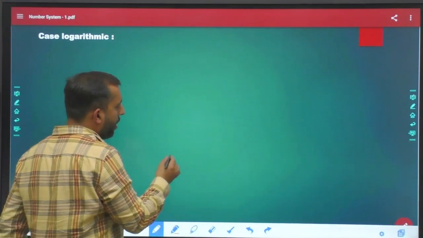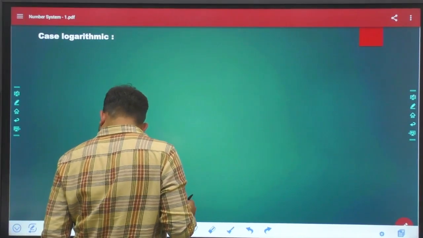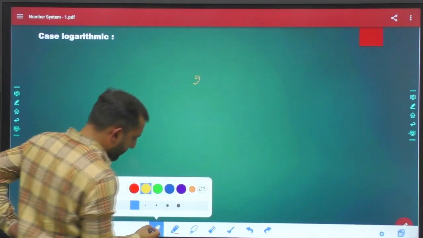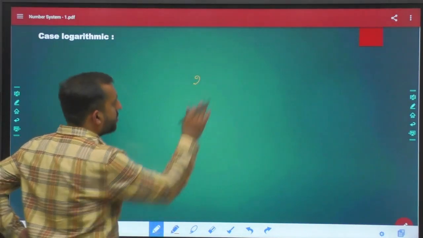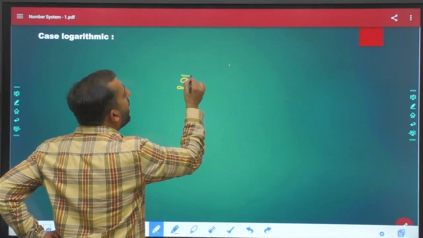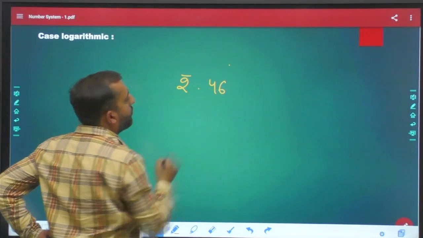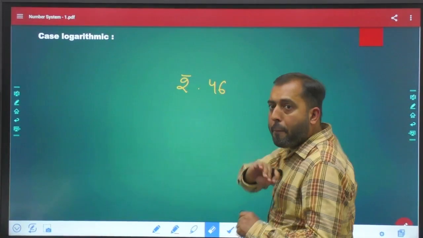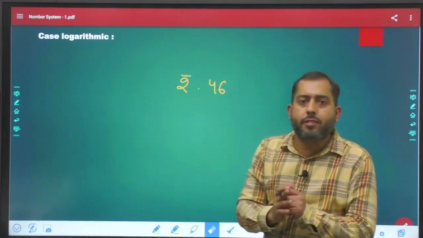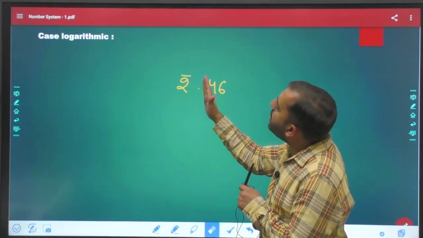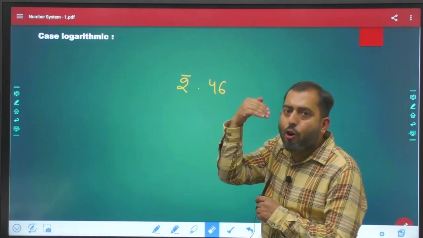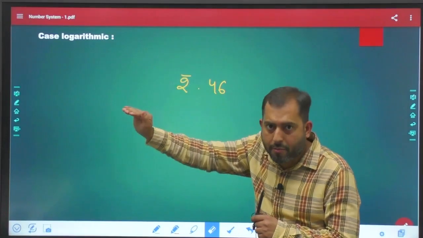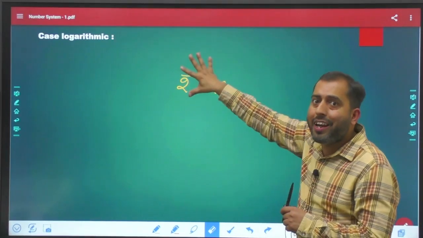Now sometimes in mathematics we do come across numbers like 2 bar 0.46. The meaning of this particular case is completely different. It is not similar to the previous case. In the previous case we had a bar over a digit after the decimal. In this case we have the bar over the digit before the decimal. The meaning of this case is completely different.